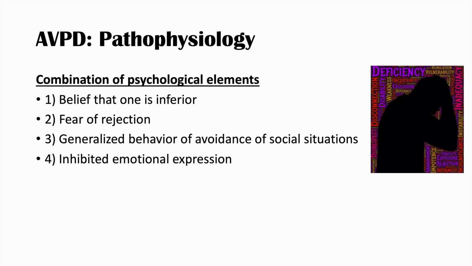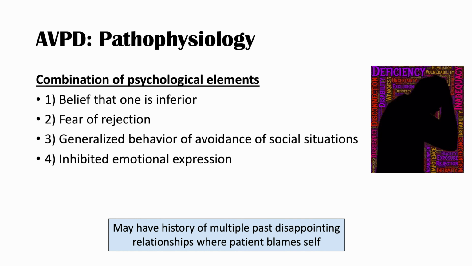So all of these, especially the first two, feeling inferior and a fear of rejection, lead to the third and fourth point. So because they have a belief that they are inferior to others in their social environment, and they have a fear of rejection, they have a generalized behavior of avoidance of social situations, and they have inhibited emotional expression.